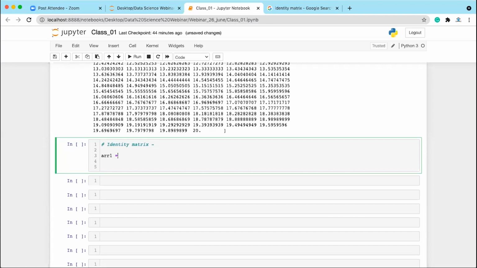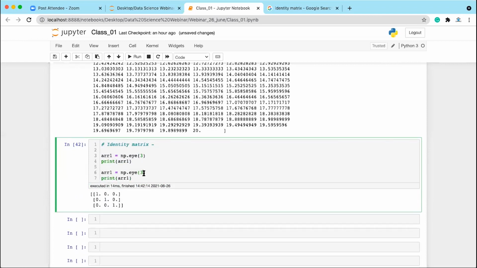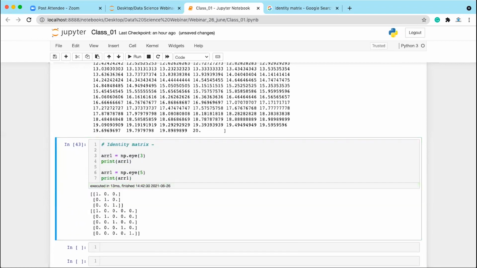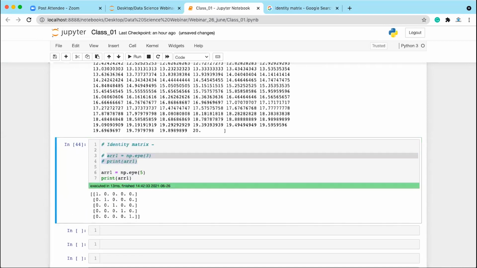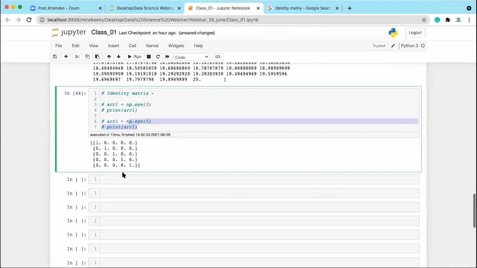Let's write array1 is equal to np.eye, and since the number of rows and columns is going to be the same, I'll write 3. Printing array1 gives me an array with 1s diagonally, a 3 by 3 identity matrix. Similarly, if you want an identity matrix of 5 rows and 5 columns, just write a single 5. It will create an array of 5 rows and 5 columns. So you can easily create the identity matrix and do matrix related operations on an array using NumPy.